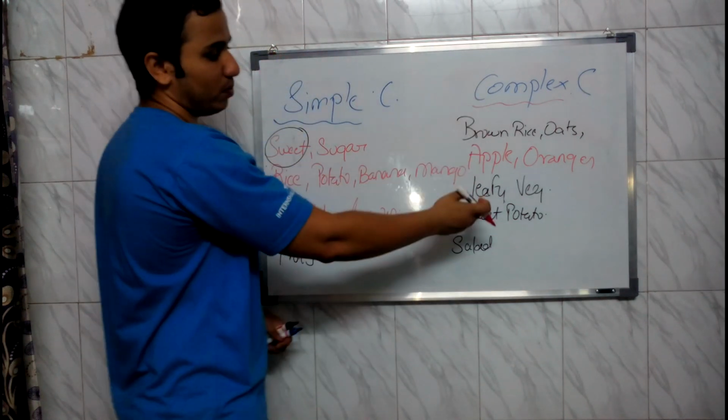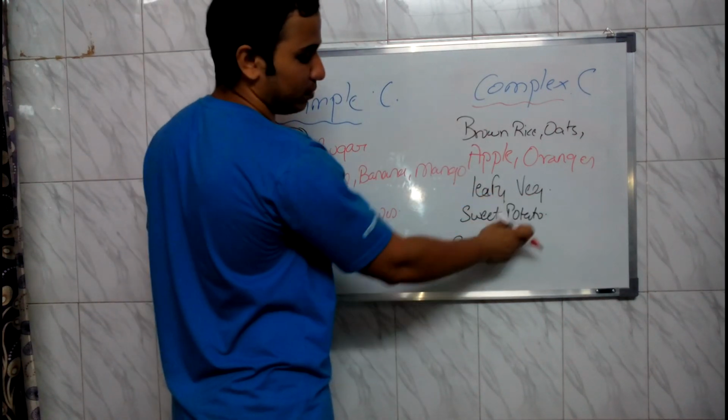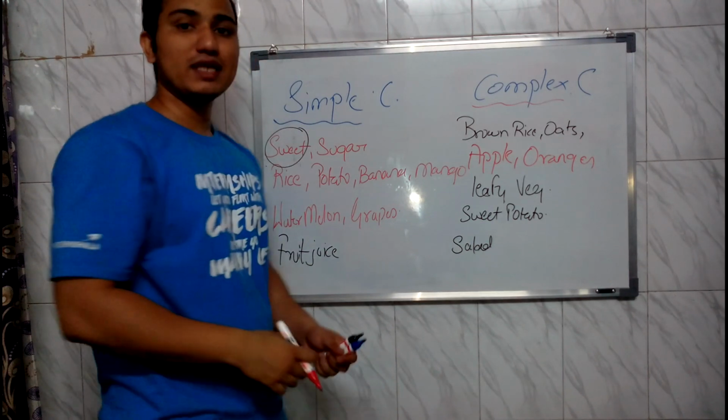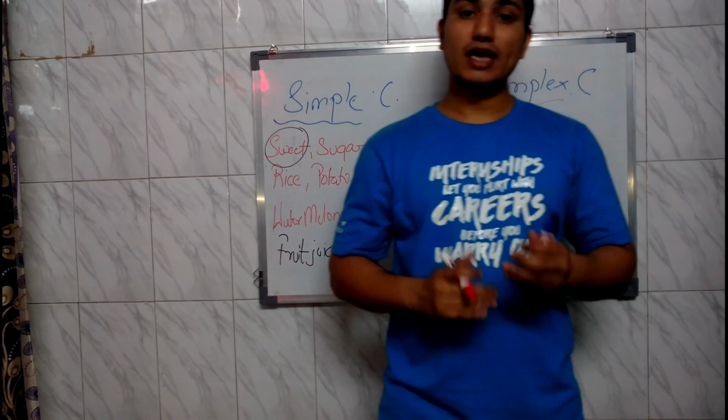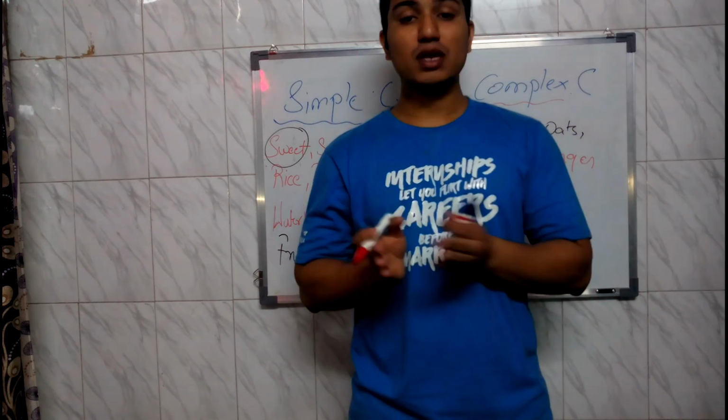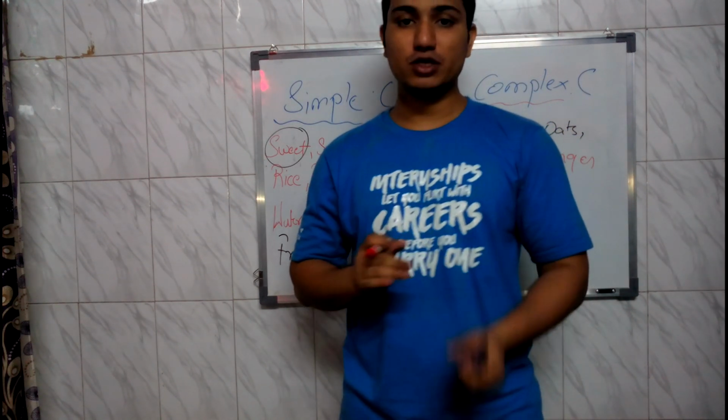The other examples of complex carbohydrates are leafy vegetables, sweet potato, and salads. These were the examples of simple and complex carbohydrates. Now I will explain how the simple carbohydrates work and how the complex carbohydrates work.